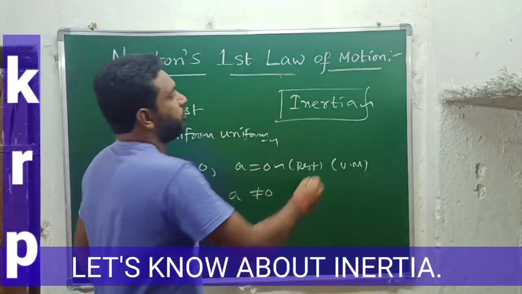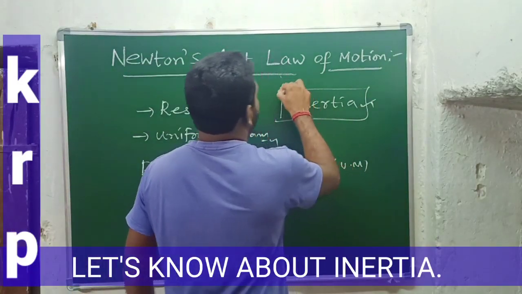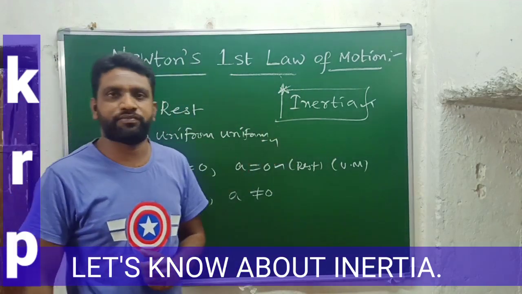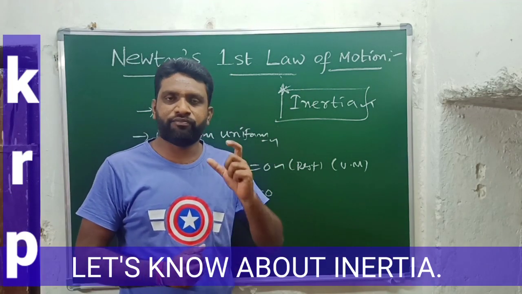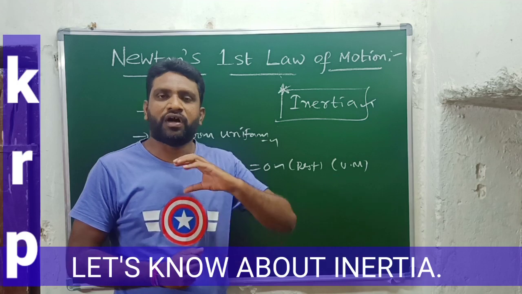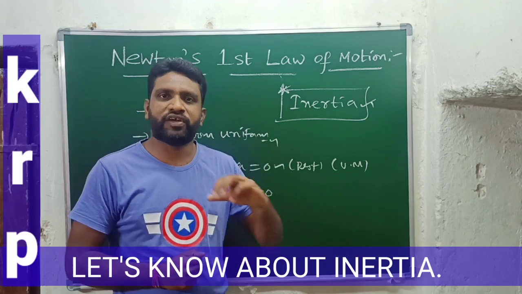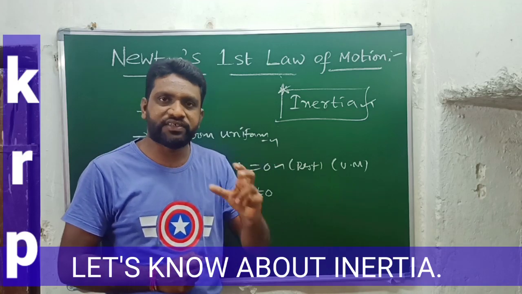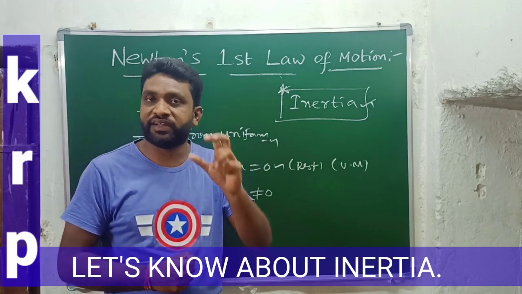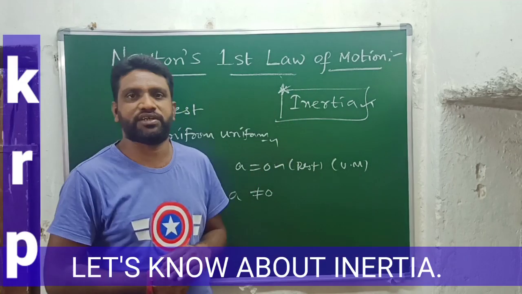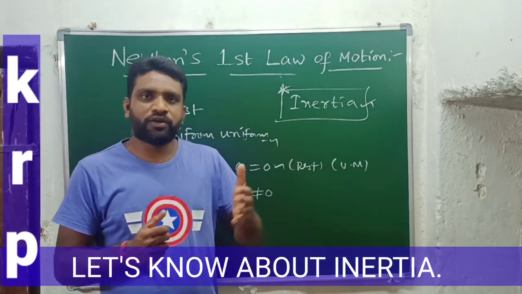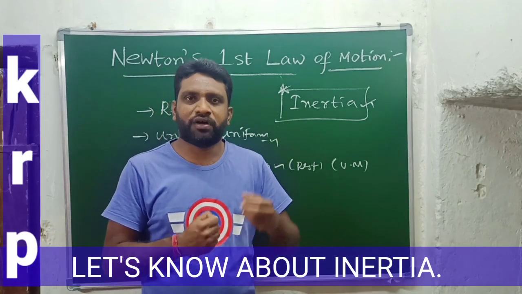So let's know about inertia. This is a very, very important topic. Everyone should know about inertia. So what is inertia? Every object always opposes the force acting on it to change its position. That natural tendency of the object is said to be its inertia. Suppose we apply some force on a lorry or a truck.